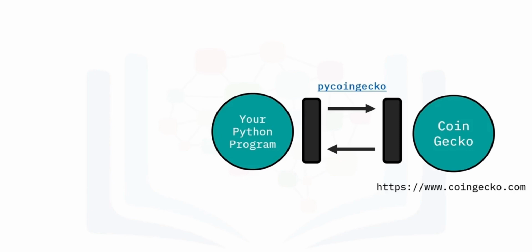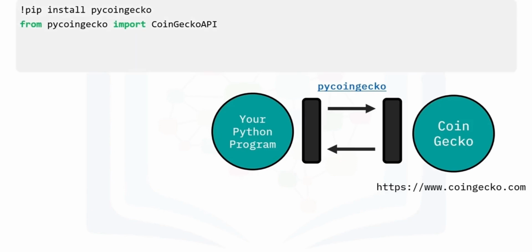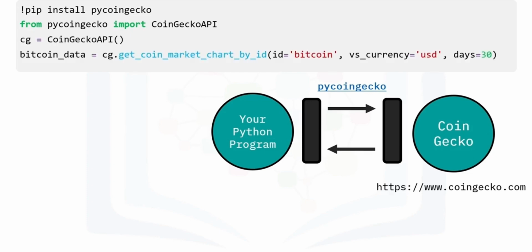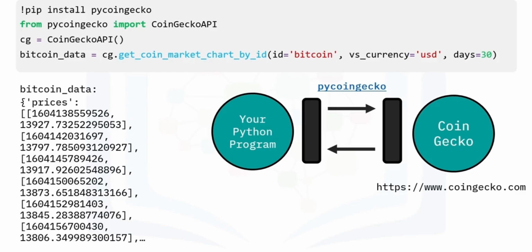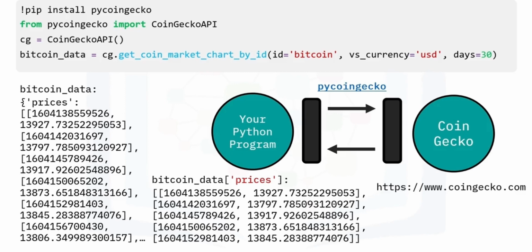Using PyCoinGecko to collect data is simple. All we need is to install and import the library, then create a client object, and finally use a function to request our data. In this function, we are getting data on Bitcoin in US dollars for the past 30 days. In this case, our response is a JSON file expressed as a Python dictionary of nested lists, including price, market cap, and total volumes, which contain the Unix timestamp and the price at the time. We are only interested in price, so that is what we will select using the key price.